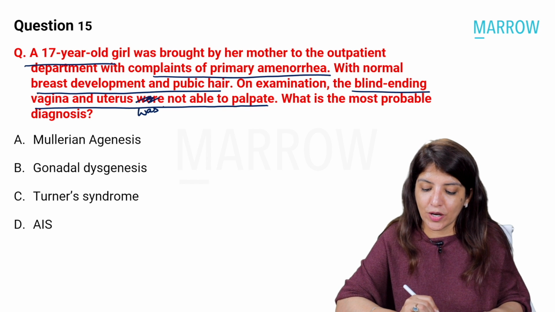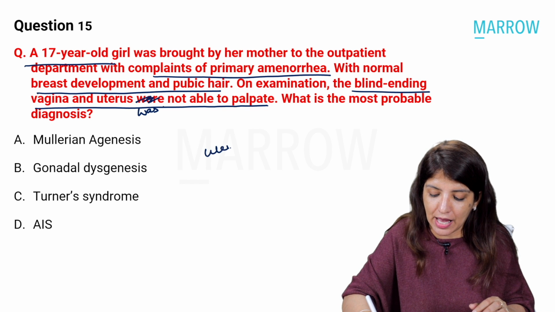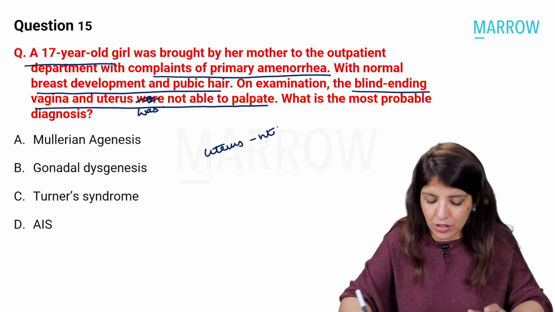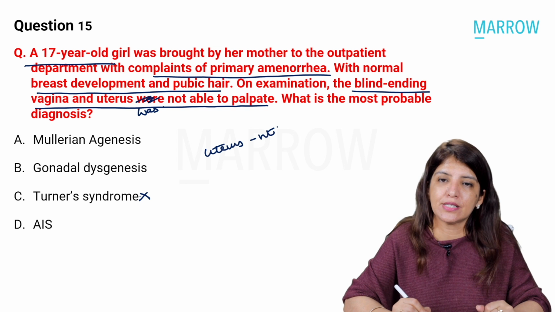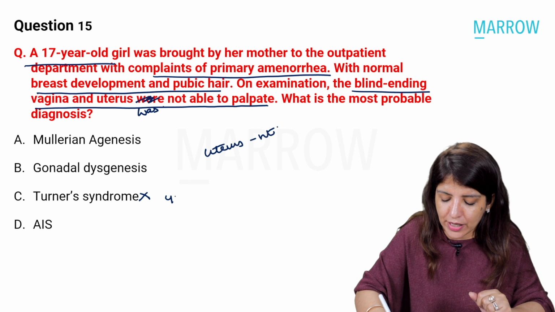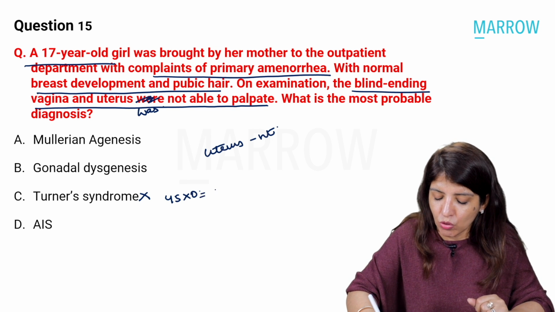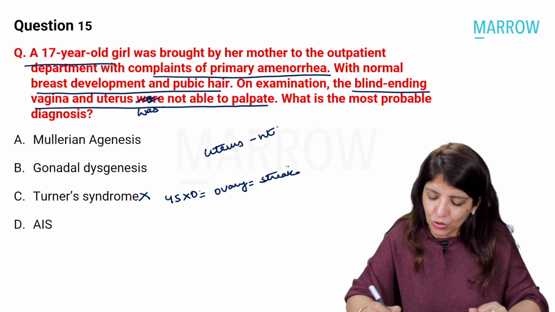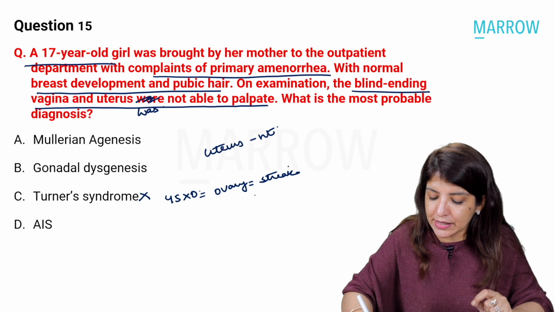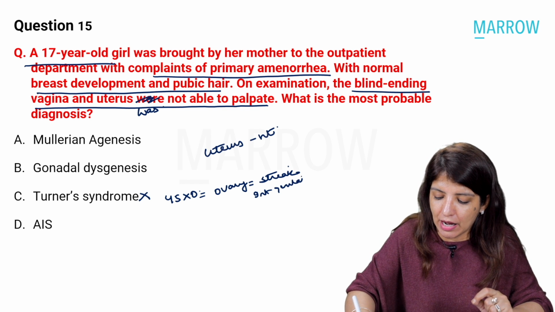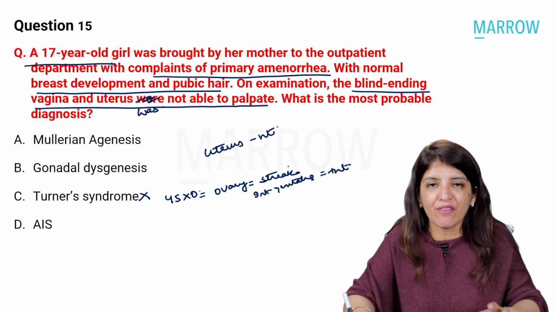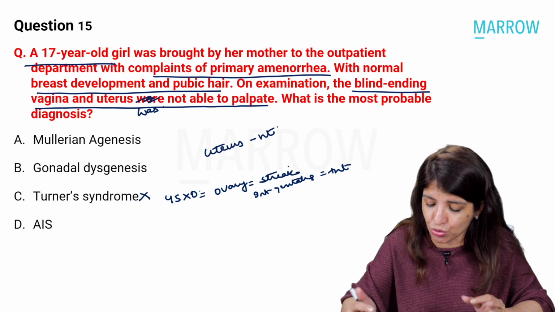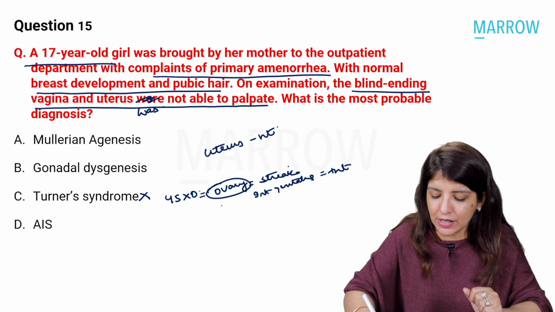Now, the question is telling you that the uterus is absent and a blind-ending vagina is present. Uterus absent is going to rule out Turner's syndrome for us. In Turner's syndrome, the karyotype is 45XO. Gonads are ovaries, and these are streak ovaries. Internal genitalia of a female are present, so you will have a uterus, although not a full-grown one. Why? Because the uterus needs estrogen to grow and these ovaries produce less estrogen.